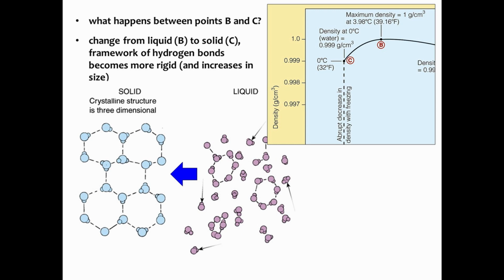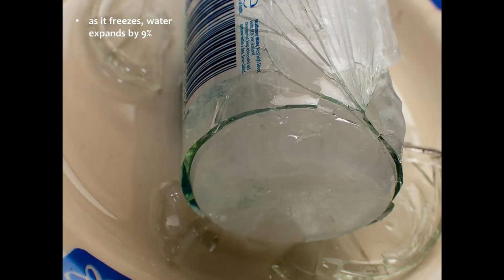So water, actually, the water molecule at this point is starting to expand. It's this fact that as water turns into a solid, as those hydrogen bonds form, the structure actually expands. And this is why if you stick something in the freezer, especially let's say water in a glass bottle, the glass bottle will sometimes shatter, because as water freezes, it expands by 9%. So it increases the space that it's taking up.